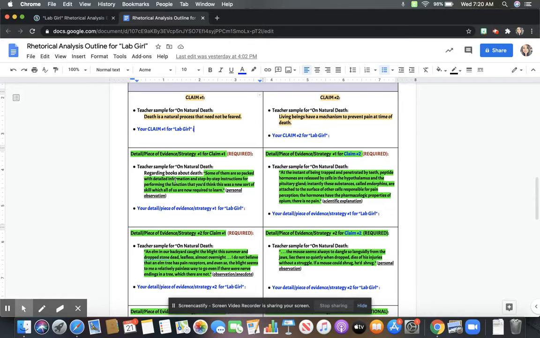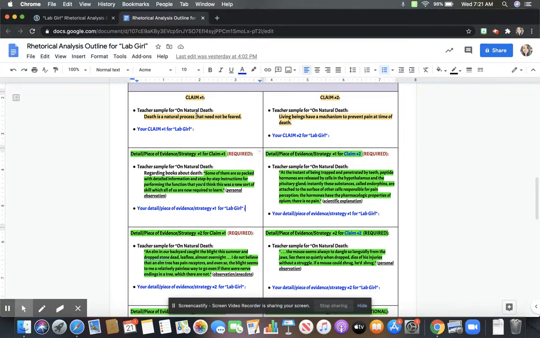So for ours, our first piece of evidence was regarding books about death. Some of them are so packed with detailed information and step-by-step instructions for performing the function that you think that this was a sort of new skill which all of us are now required to learn. This was a personal observation. And then you'll do the same thing here for Lab Girl.